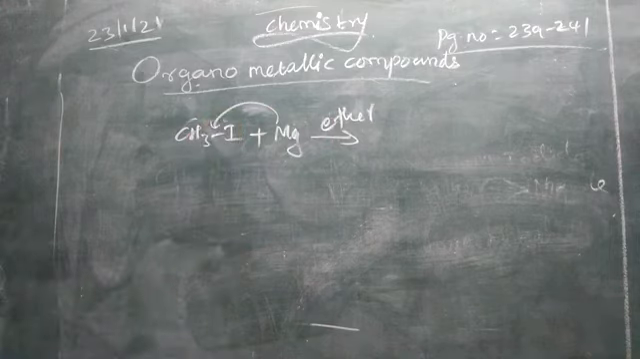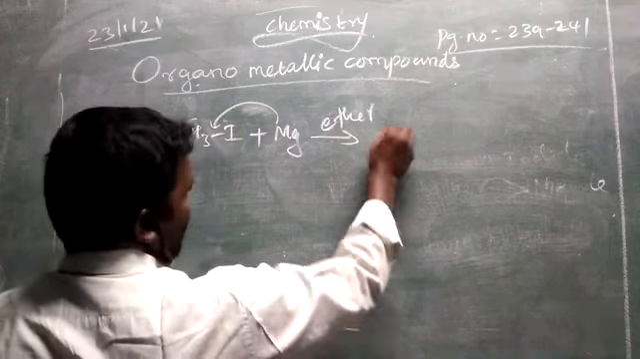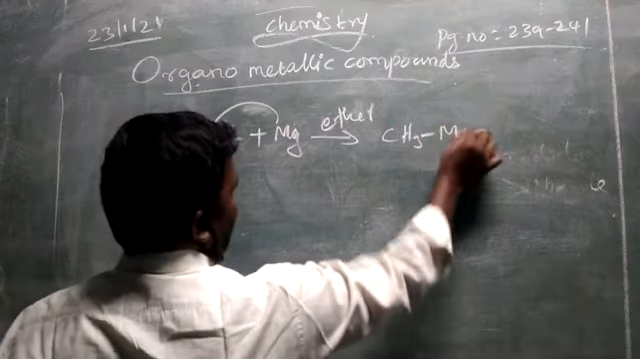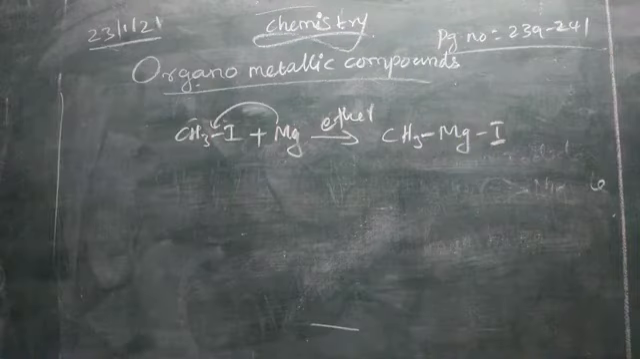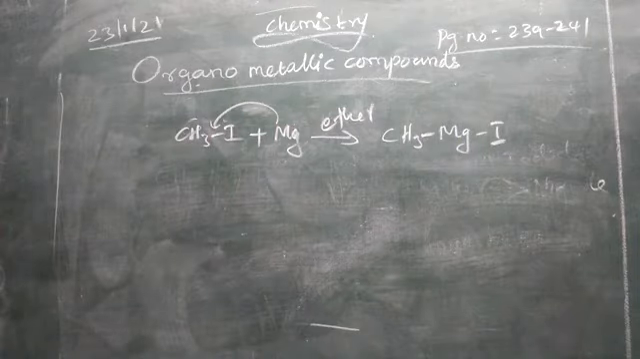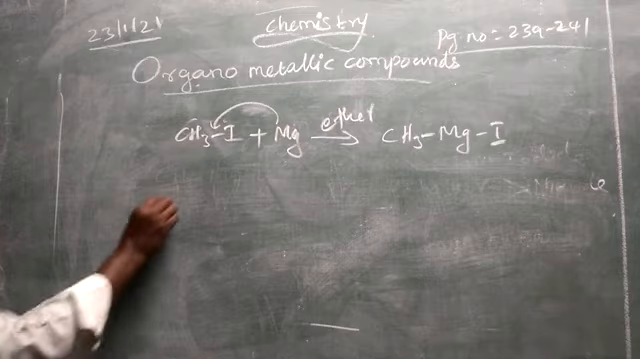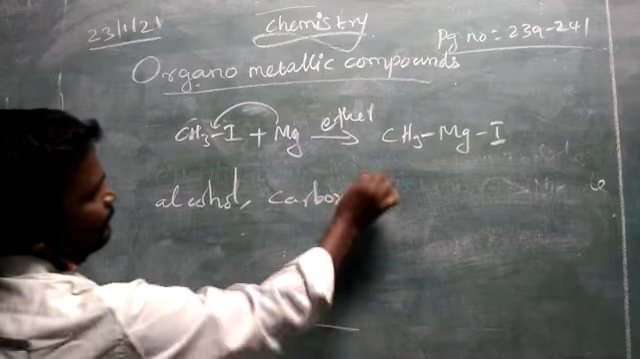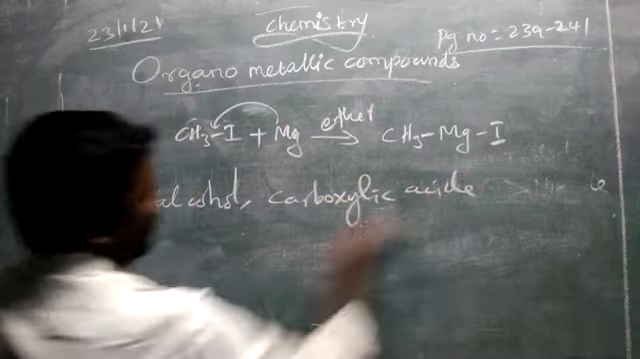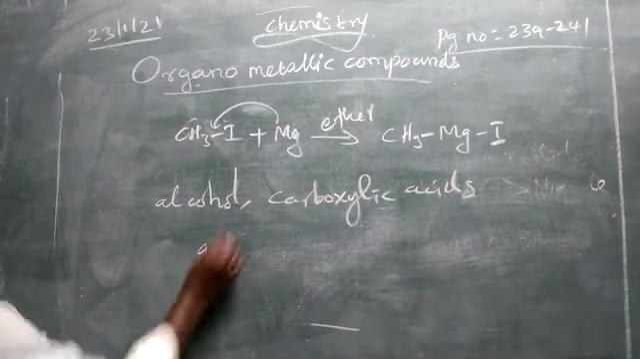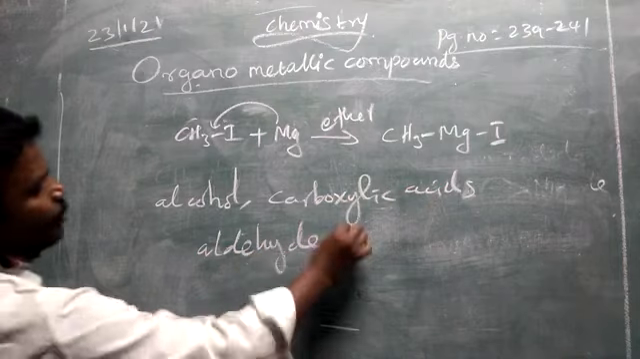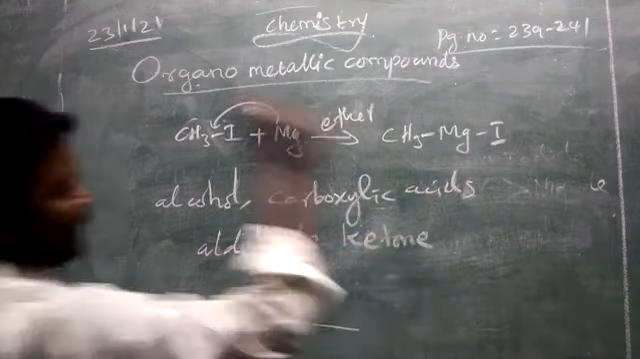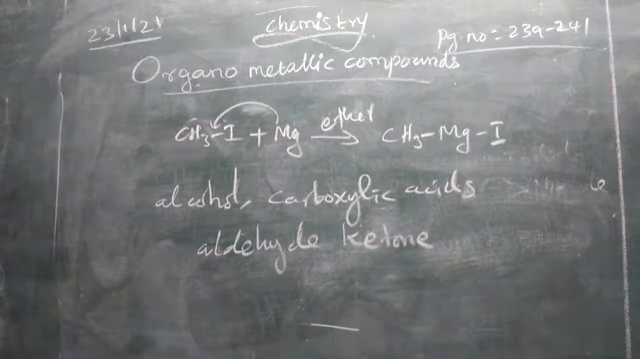We can insert the magnesium between CH3 and I. We will get methyl magnesium iodide, one of the Grignard reagents we have prepared. Usually these Grignard reagents are used in industries to prepare other compounds like alcohols, carboxylic acids, aldehydes, ketones. Like this, several organic compounds we can prepare by using Grignard reagent.